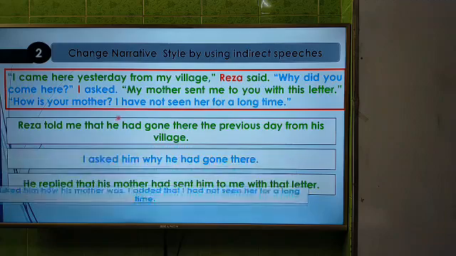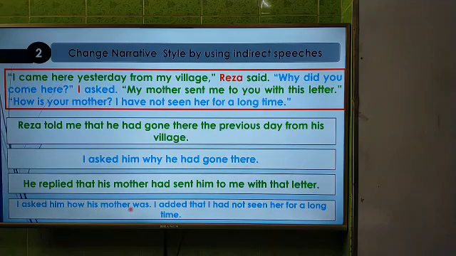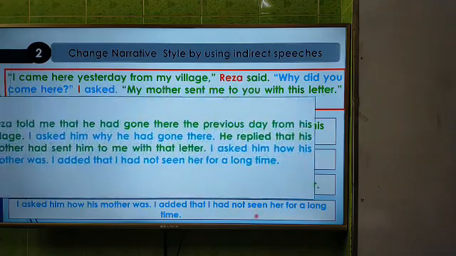And then, how is your mother? So I asked him how his mother was, because it is also an interrogative sentence with a WH question, so it will start with the WH word. I asked him how his mother was. This is in past indefinite. And again I like to say that the interrogative sentence will become an assertive sentence. And the last sentence, I have not seen her for a long time. This is in present perfect, and it will be past perfect. So after the subject we have to use had, then V3. Had not seen her for a long time.